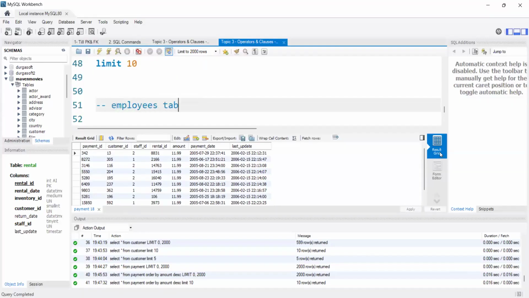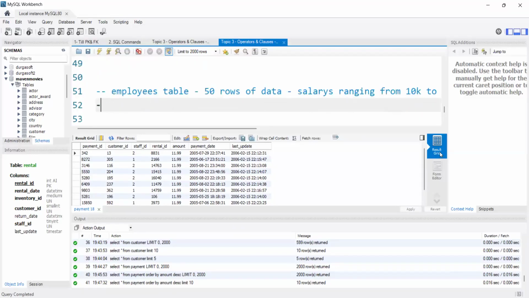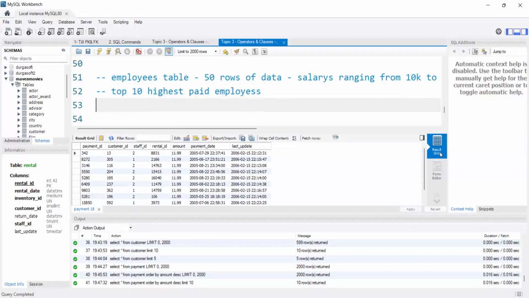Assume we have an employees table. In that employees table I have almost 50 rows of data. I have the salaries of my employees ranging from 10k to 50k, suppose. Now I want to see the top 10 highest paid employees of my company.